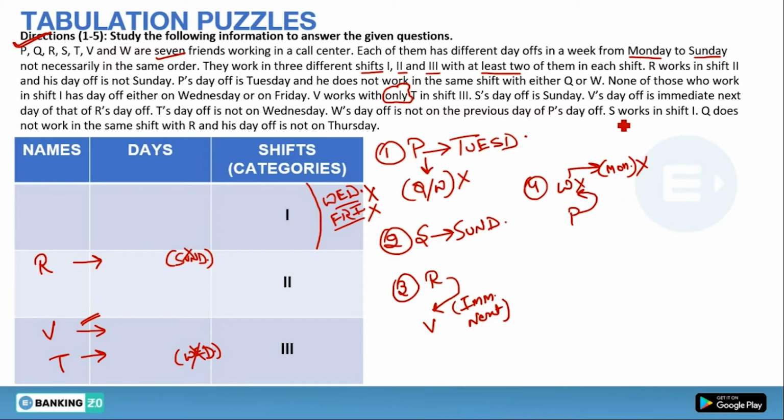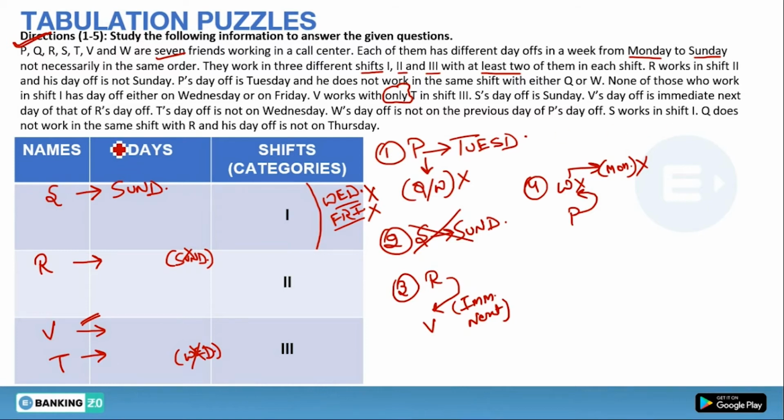S works in shift 1. We know that S works on Sunday. So it is given to us that S works in shift 1. So we will write S in front of shift 1 and Sunday. So hint number 2 we have used, so we have crossed it.